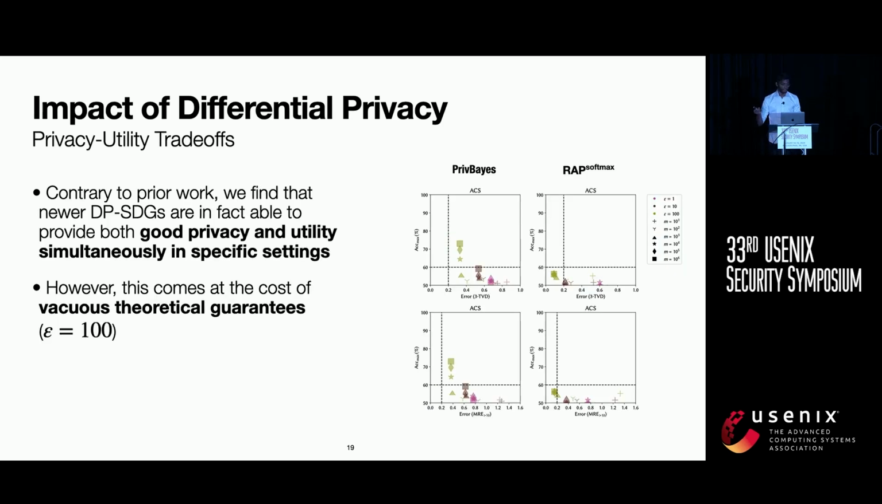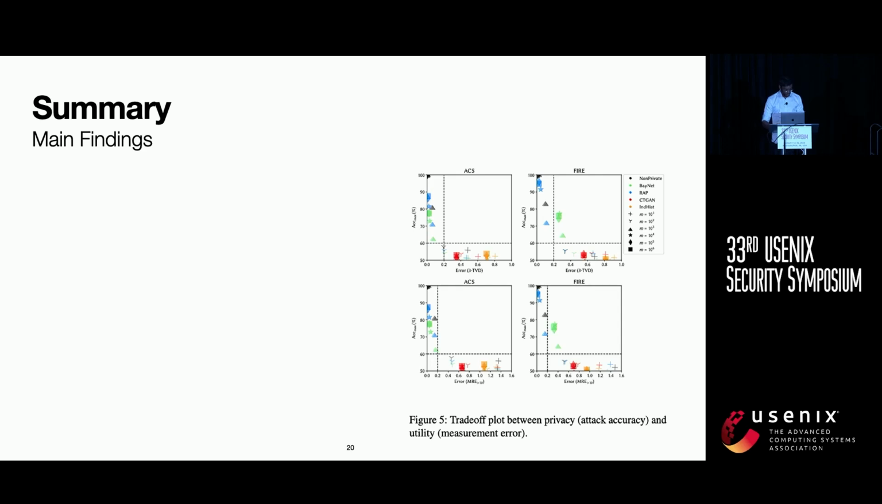Lastly, we look at the impact that differential privacy has on our analysis, and we find that for specific settings, differential privacy can indeed provide good privacy and utility, although this typically comes at the cost of vacuous theoretical guarantees, such as an epsilon of 100. Even though these guarantees are worst-case guarantees and they're not recommended to be used, for the average case, this seems to work pretty well.